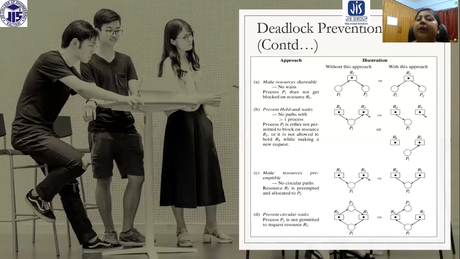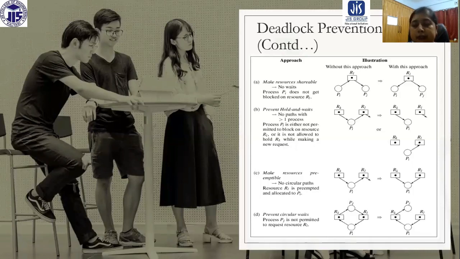So maybe PJ is just going to complete, and at that time we are going to snatch the necessary resource for PJ and give it to another process. So PJ is going to be victimized. So that is the problem with this solution.